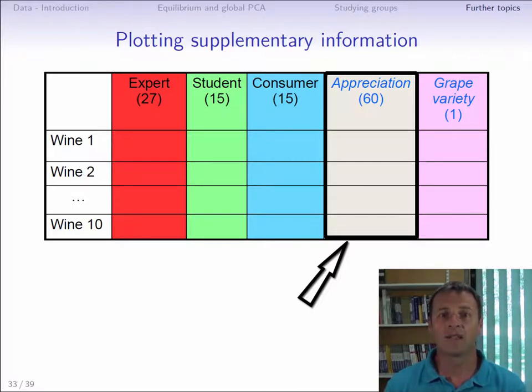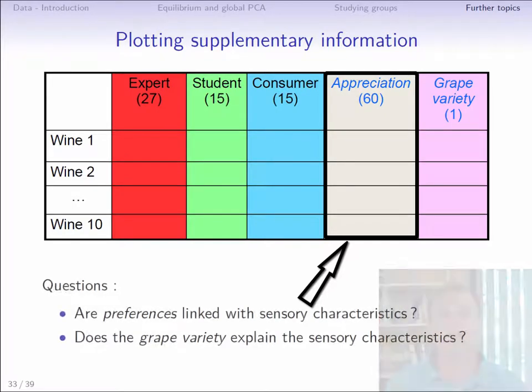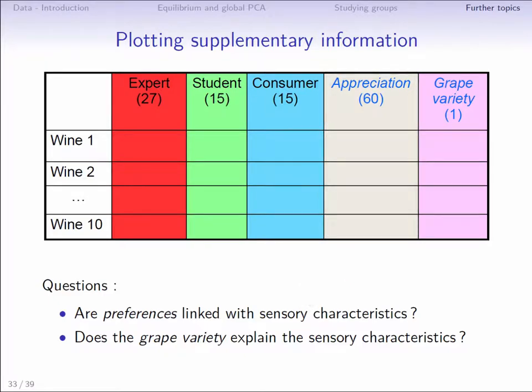We can then ask ourselves the following question: is the appreciation of wines linked to the sensory descriptions? To answer this question, we are going to redo an MFA taking into account the preferences group made up of 60 additional variables. We can also use the grape variety variable as supplementary information, but we have already seen how to analyze the results of this qualitative group, so we will content ourselves with analyzing the results of the supplementary quantitative group.